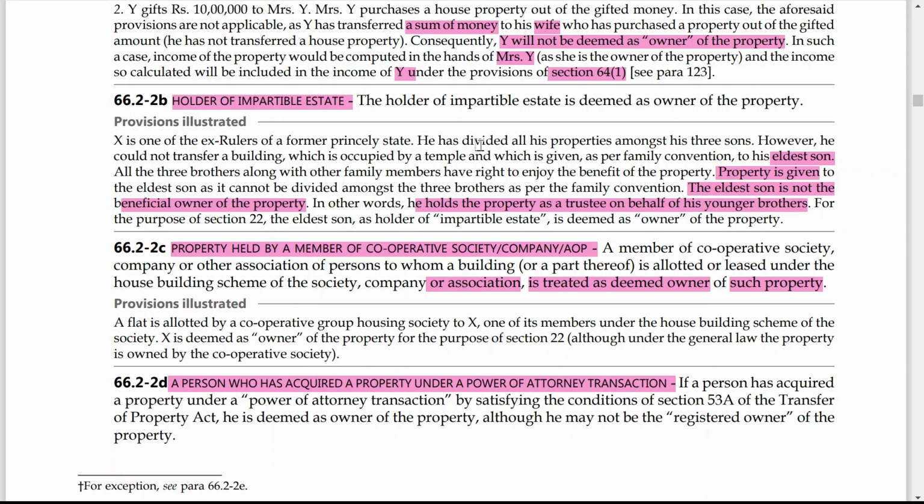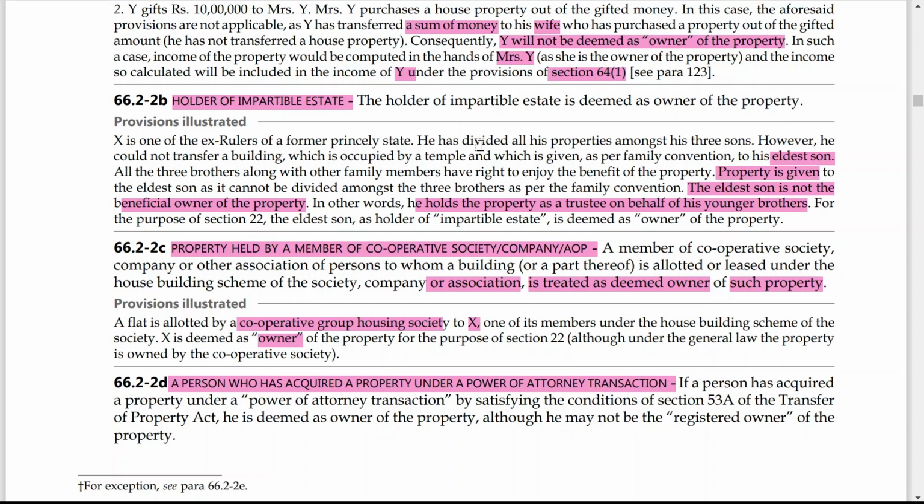A flat is allotted by a cooperative group housing society to X. Now X is one of the members of the cooperative housing society under a housing building scheme of the society. In this case, X is deemed as owner of the property for the purpose of section 22. Although under the general law the property is owned by the cooperative society, who is considered as the deemed owner?